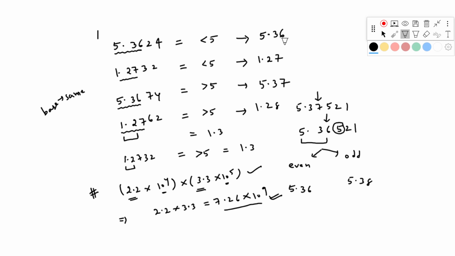Clear? And suppose I give 900, what is the scientific notation of this? How do you have to write it? 9 into 100 is 900. That means I can write 9 into 10 square. This is scientific notation. Suppose I have 90, that means 9 into 10, I can write 9 into 10 power 1. This is scientific notation. You have to report like this. Clear?